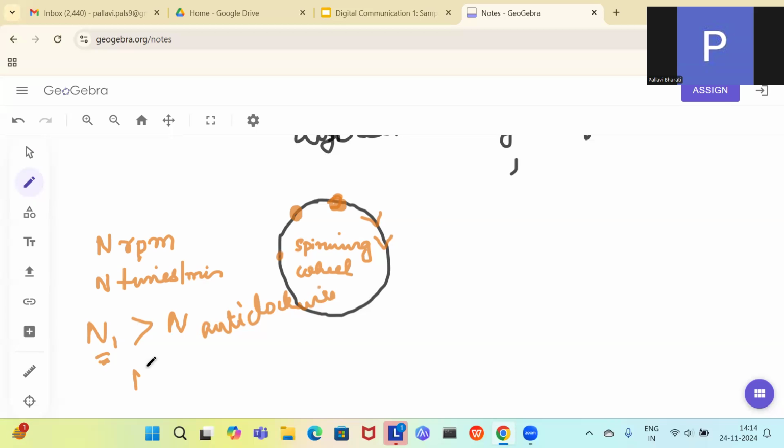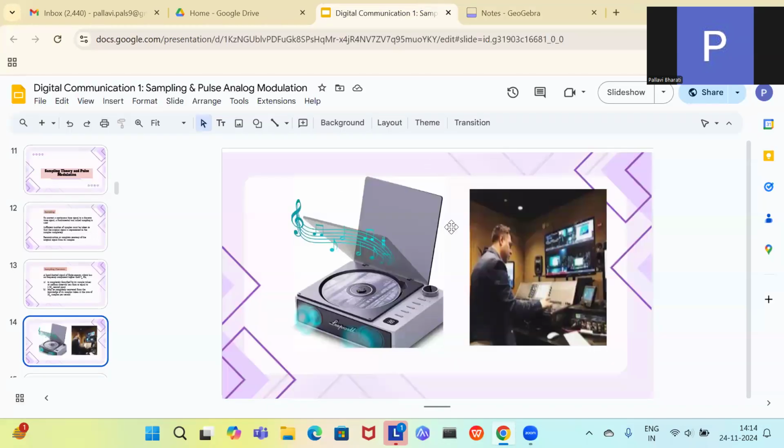So say if you are taking n1 lesser than n, then that time the point will be ahead, and you will see the rotation of the wheel is in the same direction as the original direction, that is the clockwise, but the points will be a little bit ahead. This is the main effect of not sampling at the Nyquist rate. That we will also be studying, and that is called aliasing.